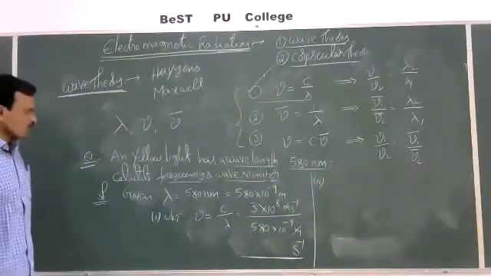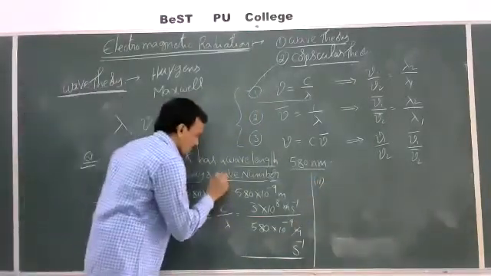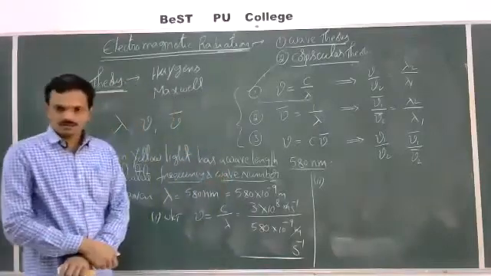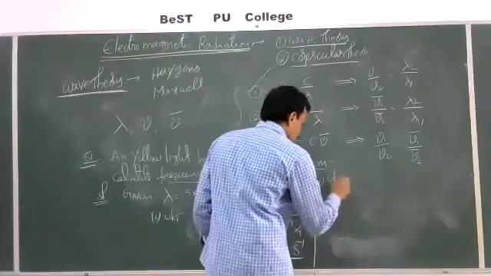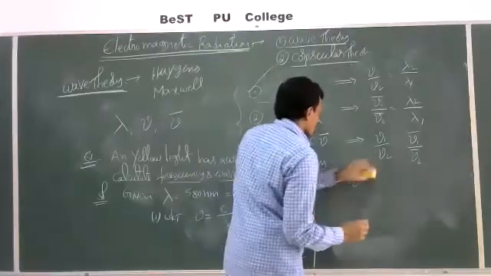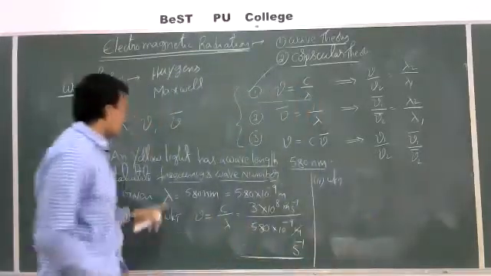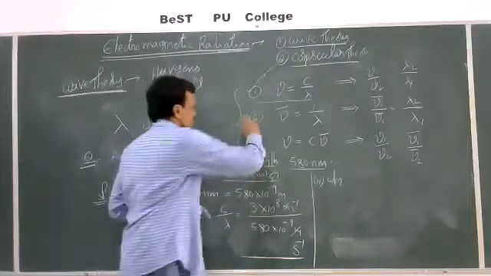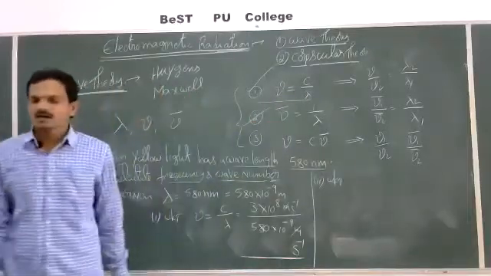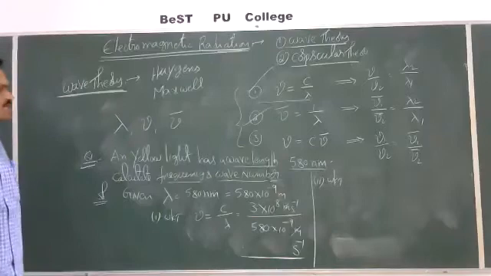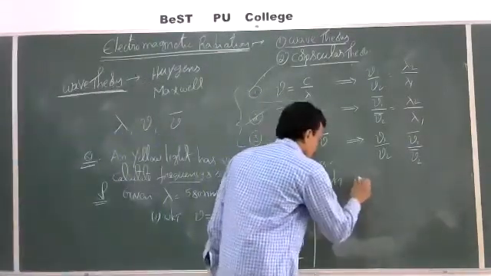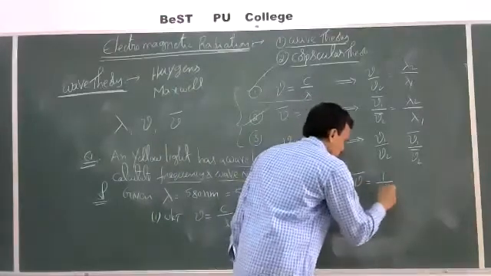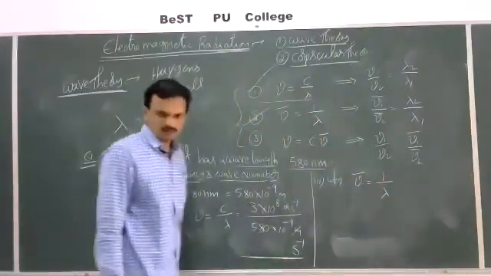And one more, the second part. In the second part, what do you want to calculate here? Wave number we have to calculate. So what is the wave number? As we know, see, what is the relation between wave number and wavelength? So this is the relation between wave number and wavelength: nu bar is equal to 1 by lambda.